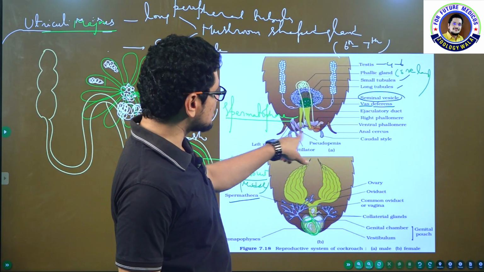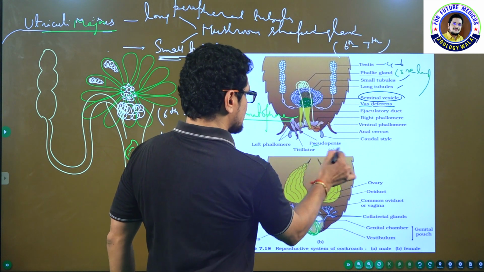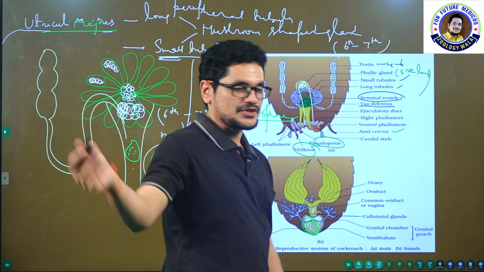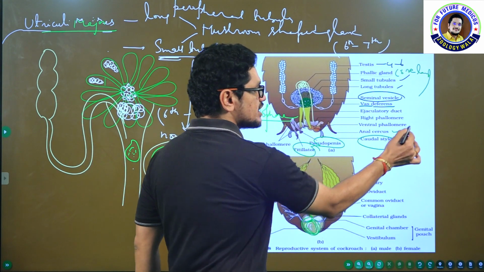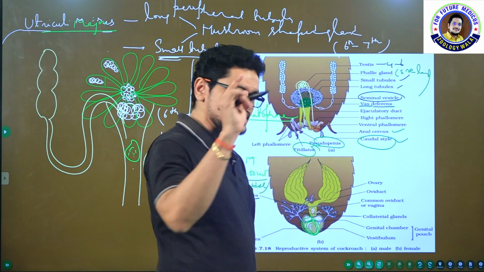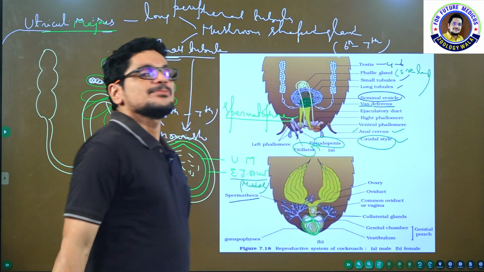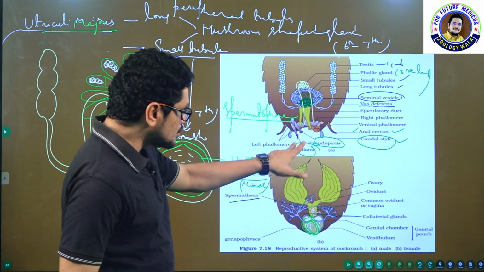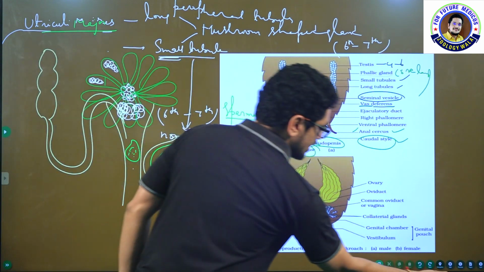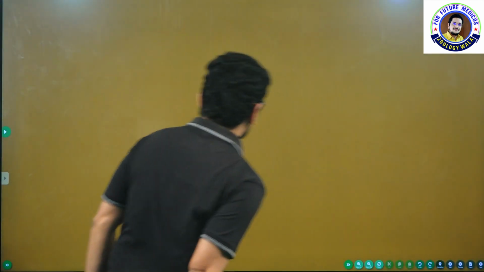So many structures are present here, something like the pseudopenis, titillator, and anal cerci. Already I explained caudal styles, which are nothing but anal styles, seen only in male cockroach, unjointed structures. I told you at the time of abdomen. You should have clarity over the pseudopenis and titillator. What are these structures? Let me take another slide. And now see here.